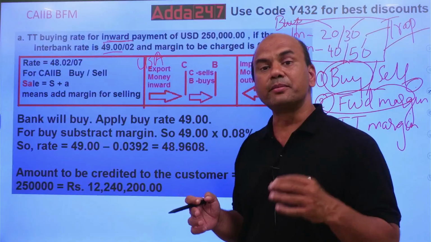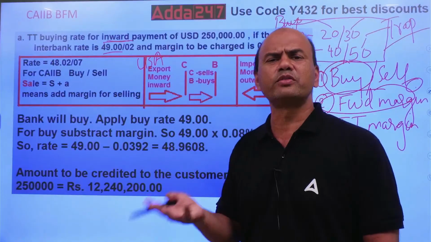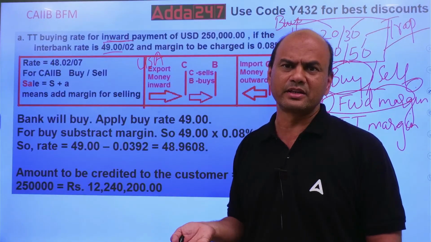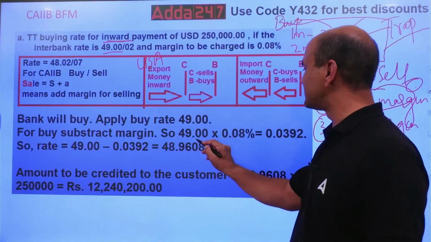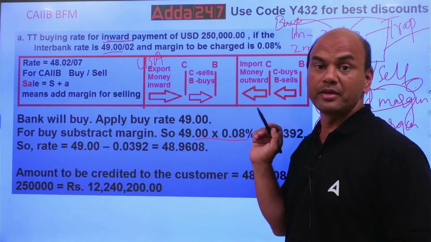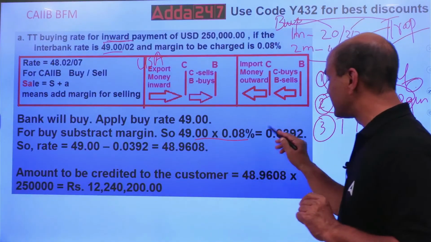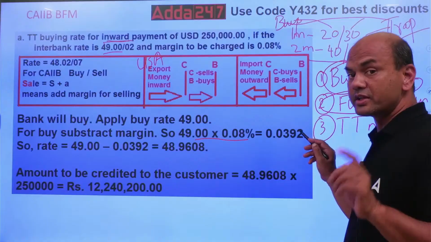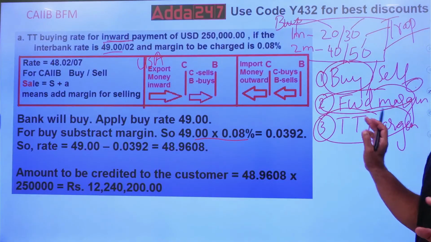Kindly note, sometimes in the exam, they will directly give you the margin in rupees, like 0.05 paise, 0.5 paise, something. At that time, this step is not required, because you are already given the rate in rupees. So now you have got this in rupees, so the TT margin step is also done. All three steps are done.